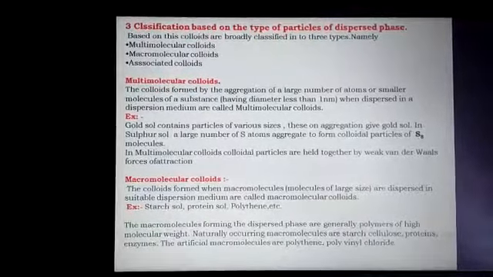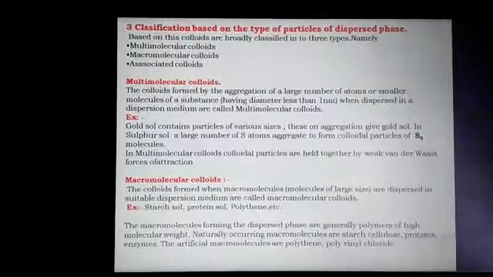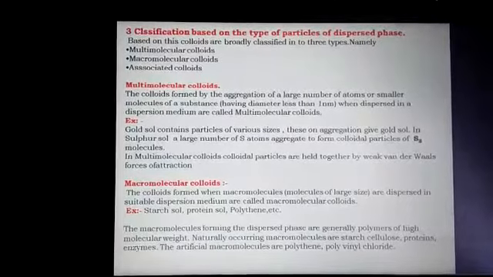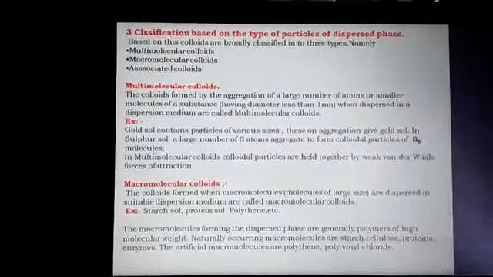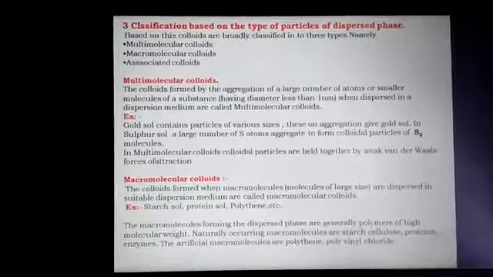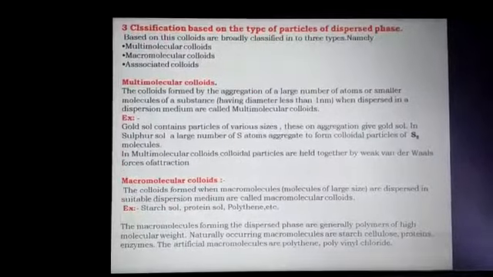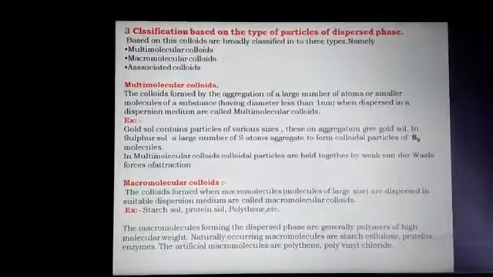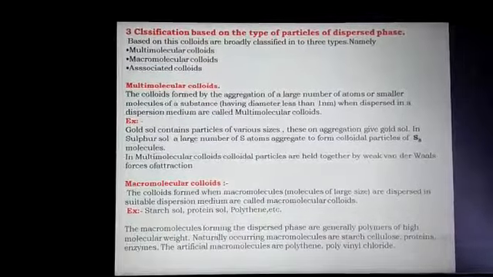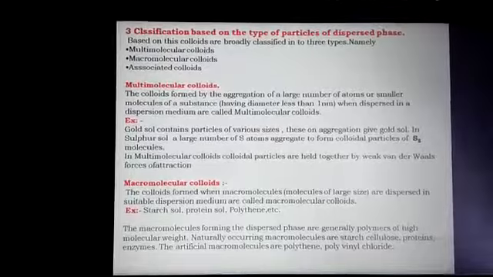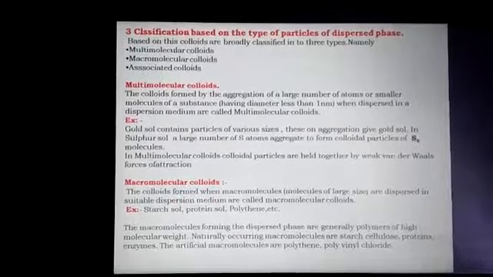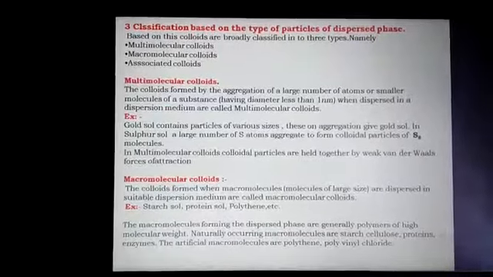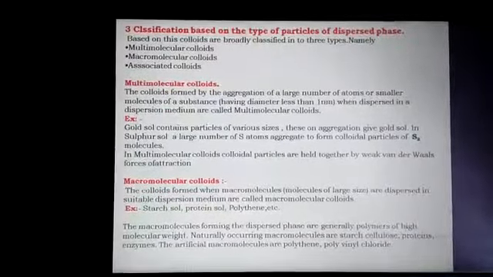The dispersed phase particles have a diameter less than 1 nanometer, formed by the aggregation of many small atoms or small molecules dispersed in a dispersion medium. These are called multimolecular colloids. For example, gold sol.